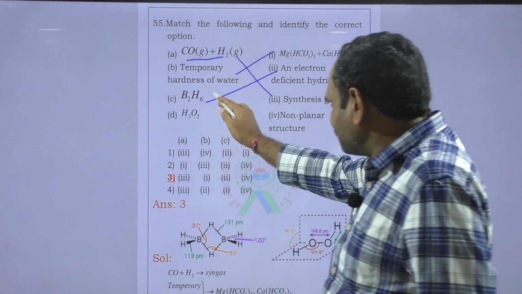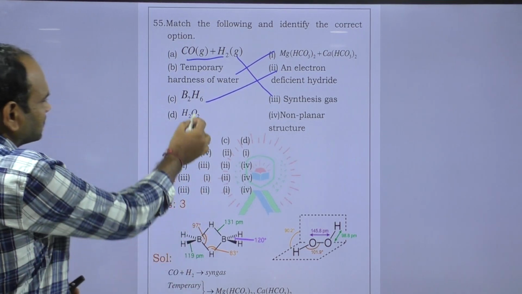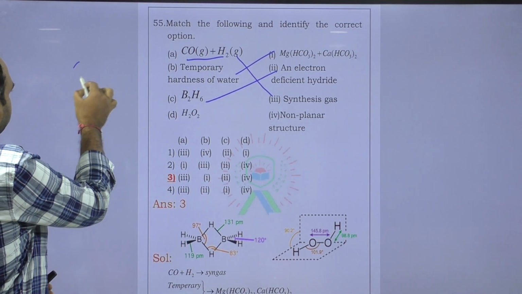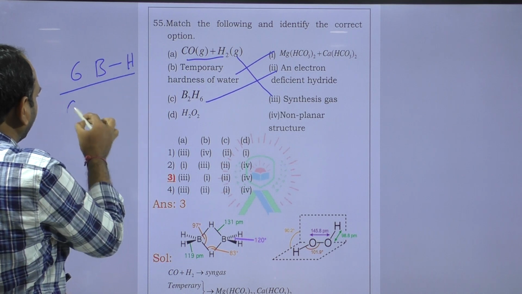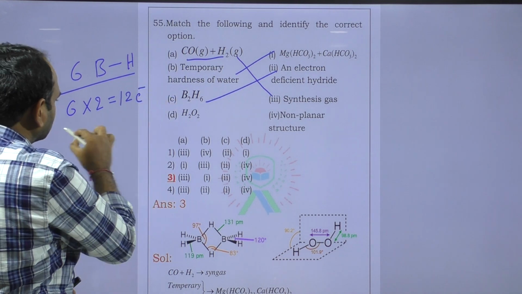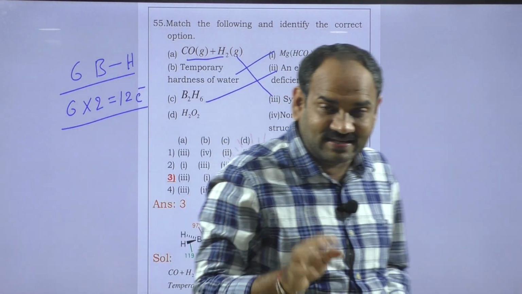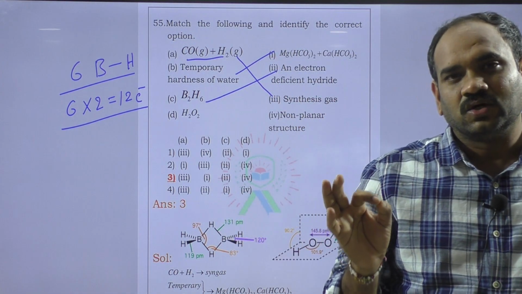B2H6. Now we can observe, totally how many bonds are in this? Totally 6 B-H bonds. 6 B-H bonds must contain 6 into 2, 12 electrons. The total number of valence electrons in B2H6 is 12.